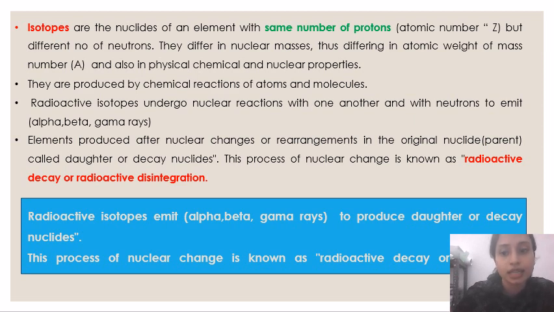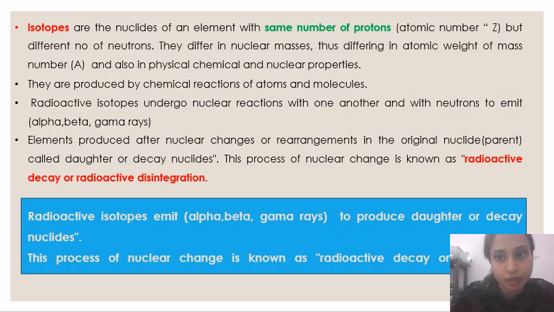In the next slide, we have the definition of isotopes. As we all know, isotopes are elements having the same number of protons, that is, the same atomic number, but a different number of neutrons. So the output is that they will have different mass numbers.